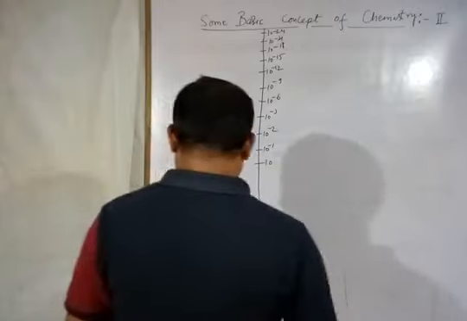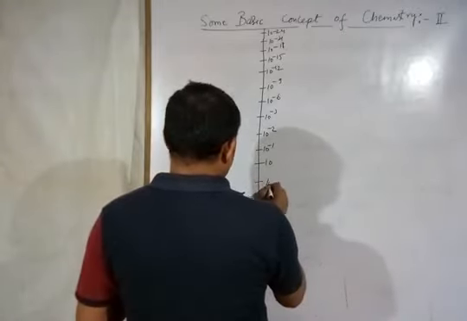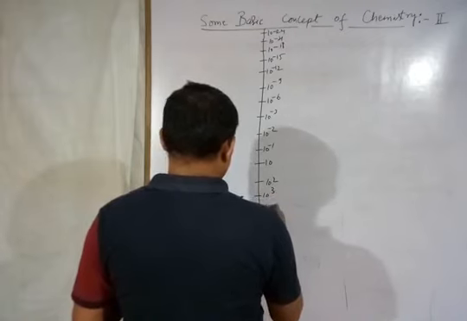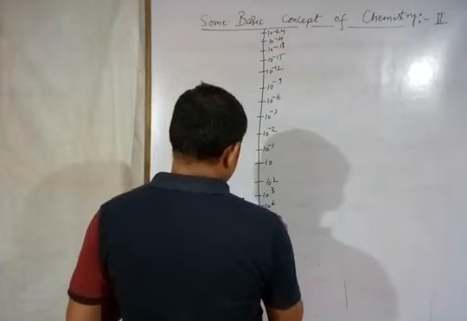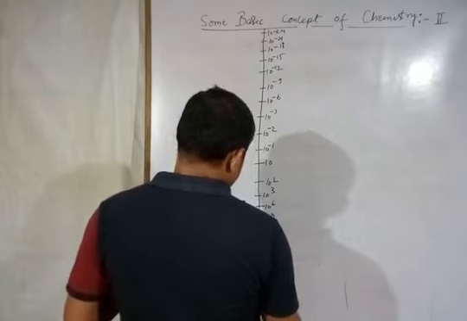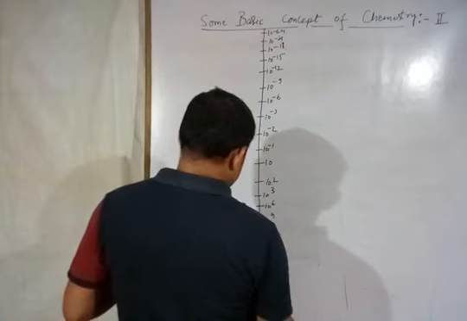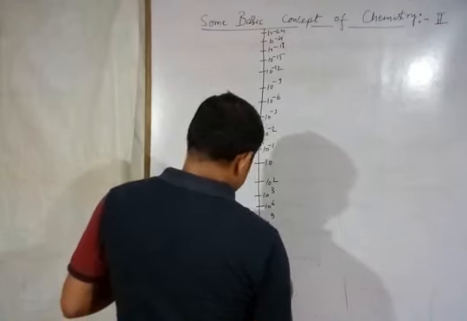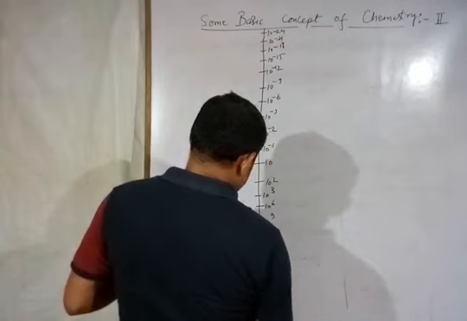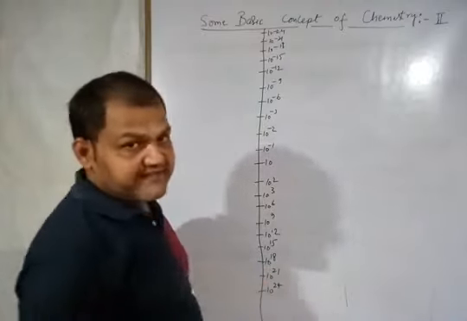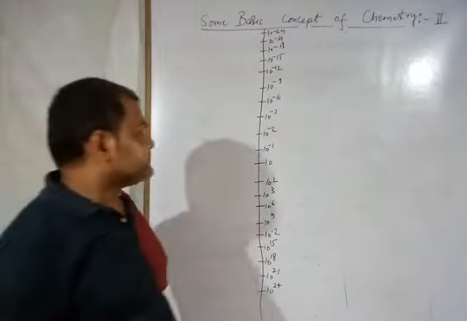Now we are talking about the positive values. Here I am writing 10 to the power 2, then 10 to the power 3, then 10 to the power 6, then 10 to the power 9, then 10 to the power 12, then 10 to the power 15, 10 to the power 18, 10 to the power 21, and at last 10 to the power 24. You have to learn the names of the prefixes for the conversion in the SI units.